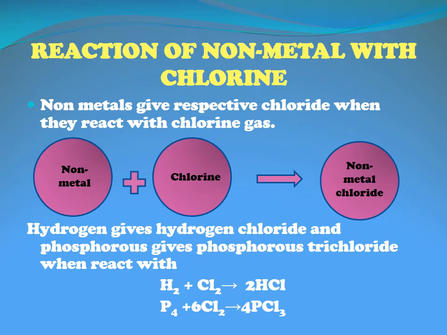When hydrogen is reacting with chlorine, you are getting HCl, which is a gas, and when phosphorus is reacting with chlorine, you are getting phosphorus trichloride. Why do we call it trichloride? Because one phosphorus is combining with 3 atoms of chlorine.